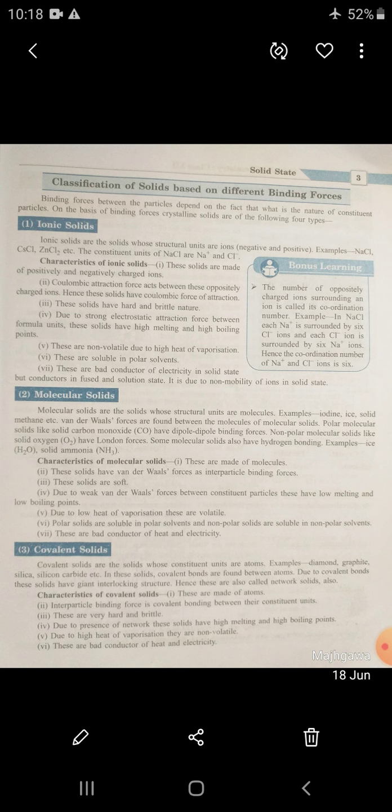They range from soft to very hard. For example, sodium is very soft and osmium is very hard. Metallic solids range from low to very high melting and boiling points. They have lower to higher heat of vaporization. They are good conductors of heat and electricity. They are ductile and malleable.